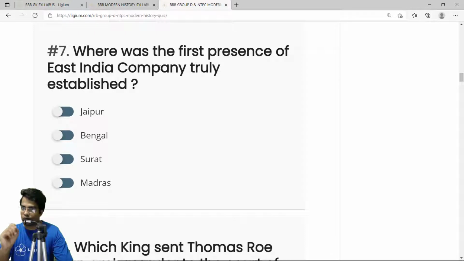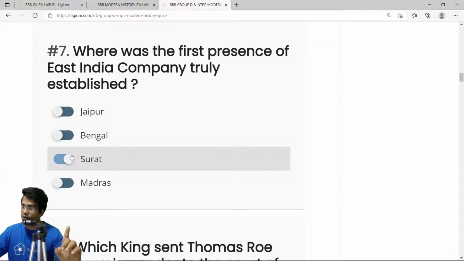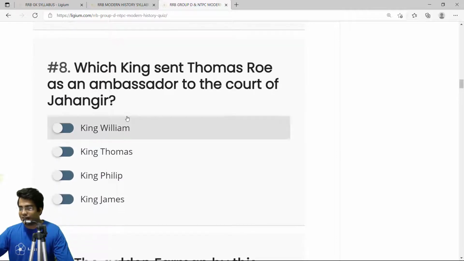They later shifted to Madras, and from Madras they went to Bengal. So the correct answer should be Surat. I may be wrong. Okay, I may be wrong. So the correct answer, I think, is Surat. But we will check if our answers are correct or not. Okay, don't worry. So next question.